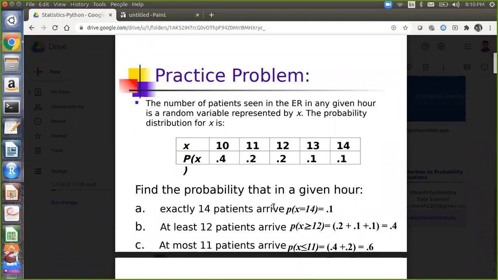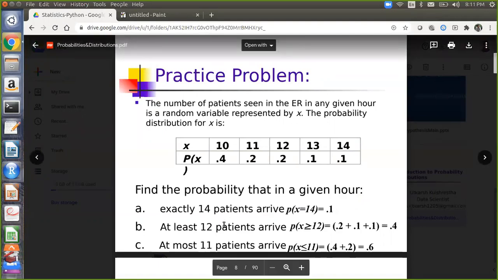You have to remember these 3 keywords: exactly, at least, and at most. Exactly 14 patients arrive means P(x = 14). Exactly 14 patients should arrive. In the table, the probability for exactly 14 patients is 10%. So the output answer is simply 10%.